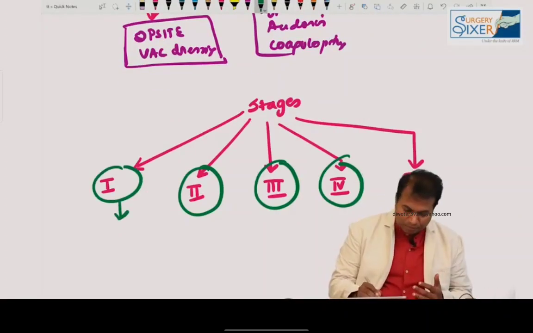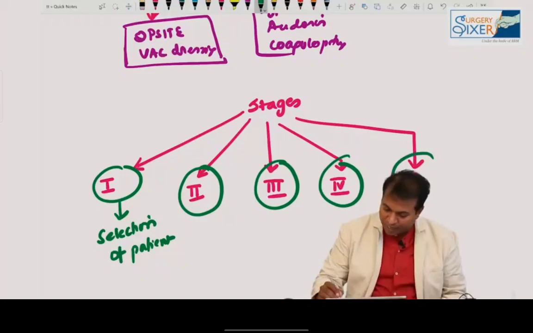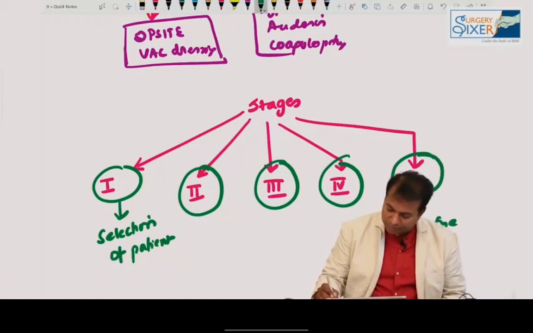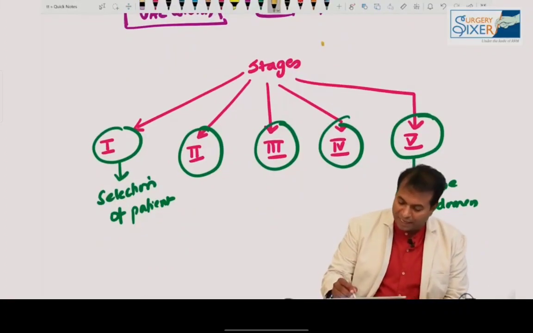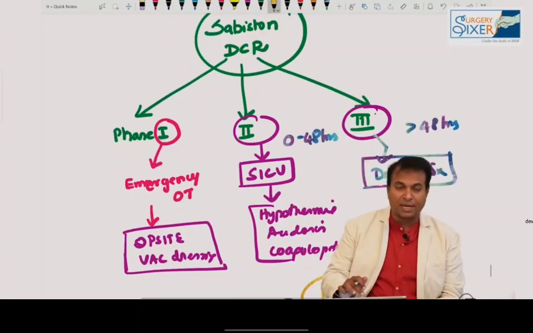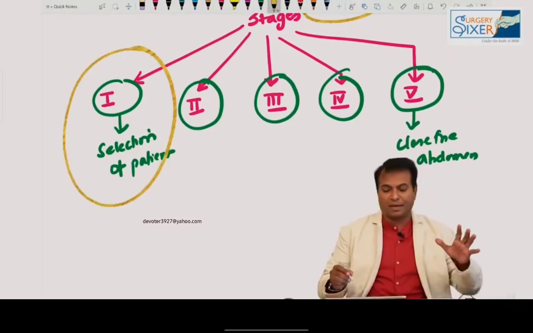So the first one is selection of patient. Selection of patient is stage 1. And stage 5 they have given a name, close the abdomen. So in an abdominal injury with damage control, what are the stages according to Bailey and Love? This is from Bailey and Love, 27th edition. This is from Sabiston, phase 1, phase 2, phase 3. Bailey and Love says 5 stages. Stage 1 is select the patient. Stage 5 is close the abdomen.